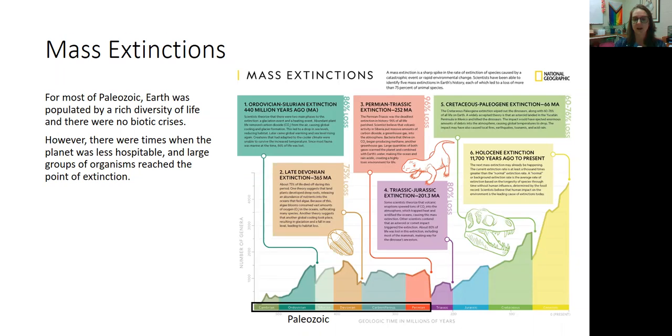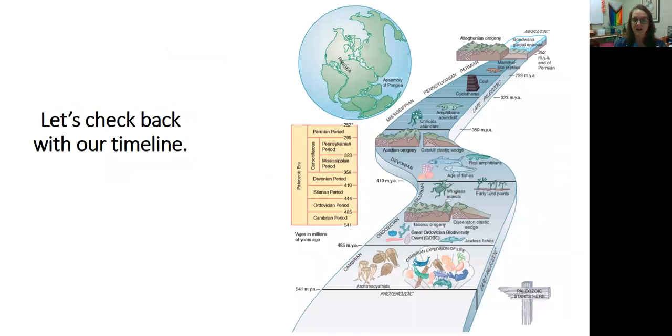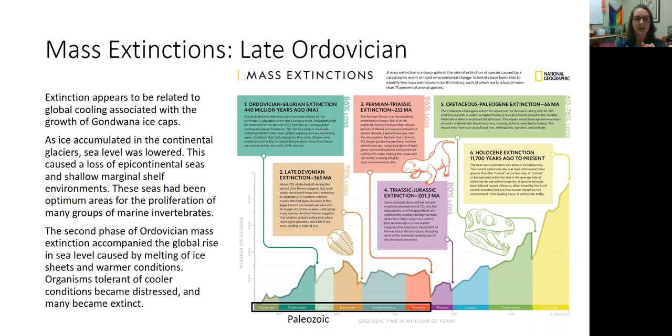Mass extinctions are defined as a time with over 75% of organisms lost. Right. So the very first extinction we're going to talk about is the one that happened between the Ordovician and the Silurian. Checking back at our timeline, that is after jawless fish evolved, wingless insects evolved, but before fishes really took off, before the first amphibians. Right, so during the late Ordovician, we've already talked about this extinction last time.